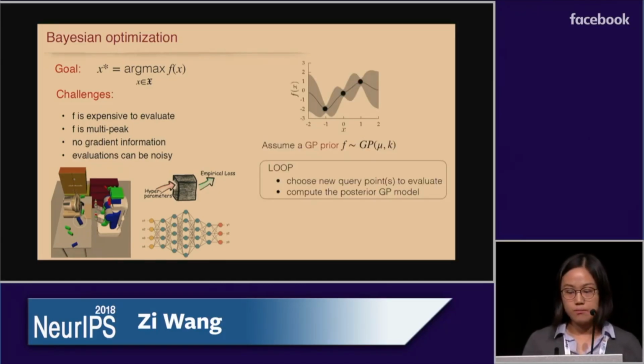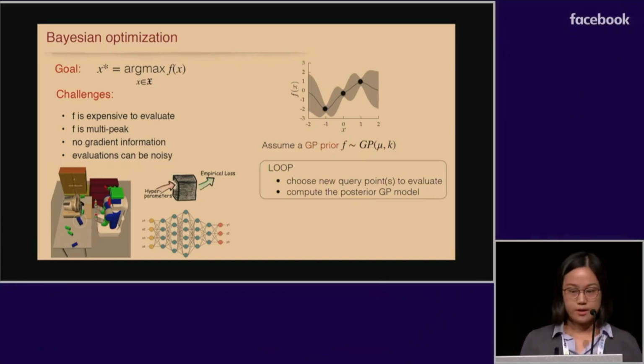So a typical paradigm of Bayesian optimization is to model the function f with a Gaussian process prior, and then it sequentially chooses the new query point, evaluates its function value, and updates the model to be the posterior so that in the next iteration, the data collection strategy can be more informed.